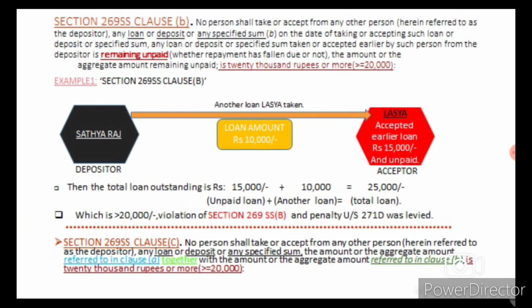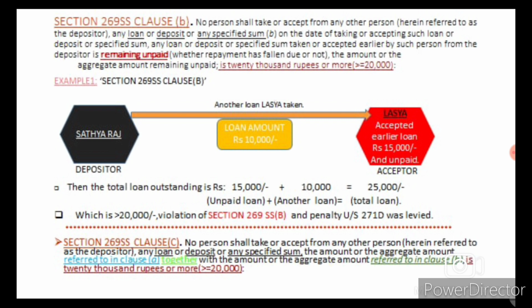Section 269SS clause B. No person shall take or accept from any other person any loan or deposit or any specified sum if, on the date of taking or accepting such loan or deposit or specified sum, any loan or deposit or specified sum taken or accepted earlier by such person from the depositor is remaining unpaid, whether repayment has fallen due or not, it's not the matter, and the amount or the aggregate amount remaining unpaid is 20,000 rupees or more.